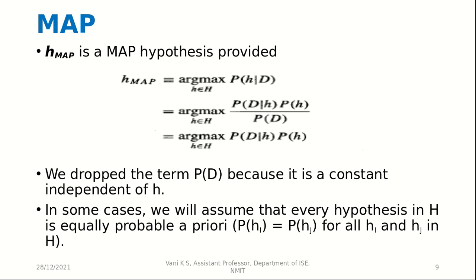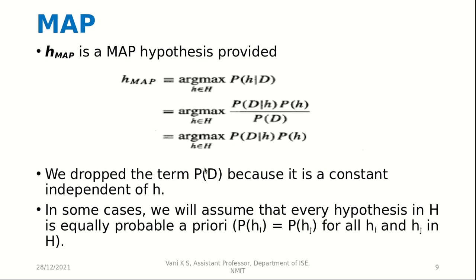Now we need to get more details about MAP. So H MAP is a MAP hypothesis provided H MAP gives argmax P of H given D. Then P of H given D is calculated using the Bayes theorem, so we get the probability of H given D here, and then we can just drop the term P of D because it is a constant which is independent of the hypothesis H. So we have just removed the P of D here.